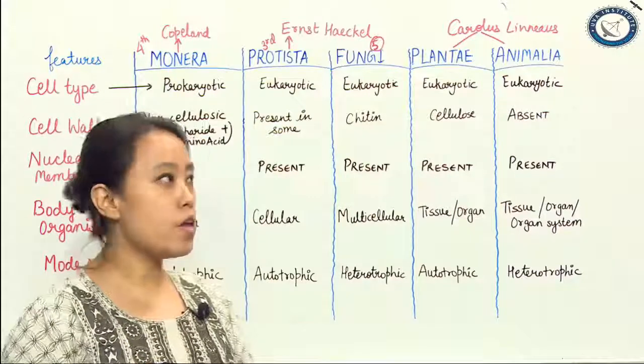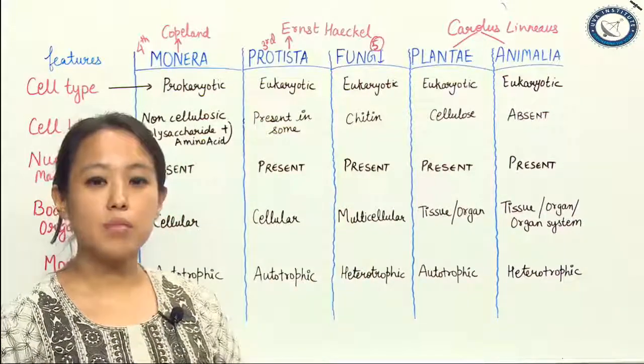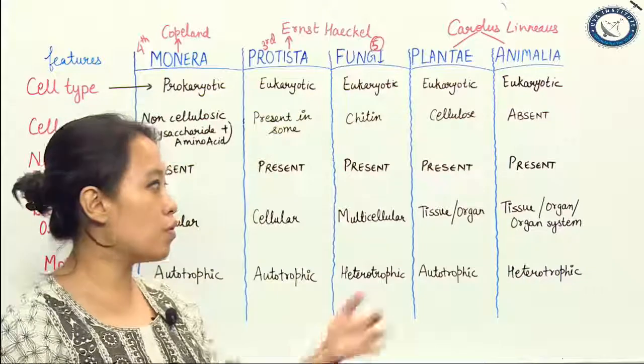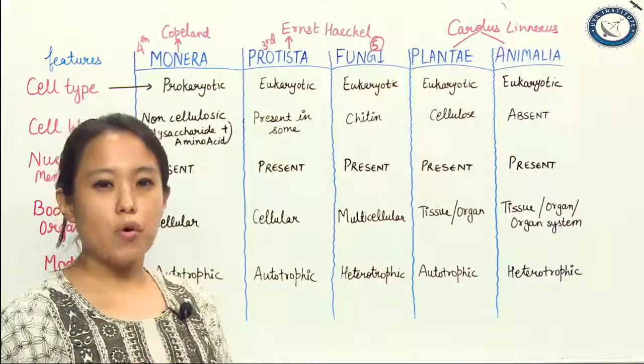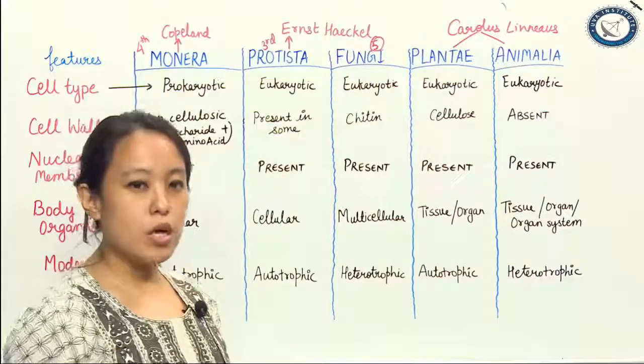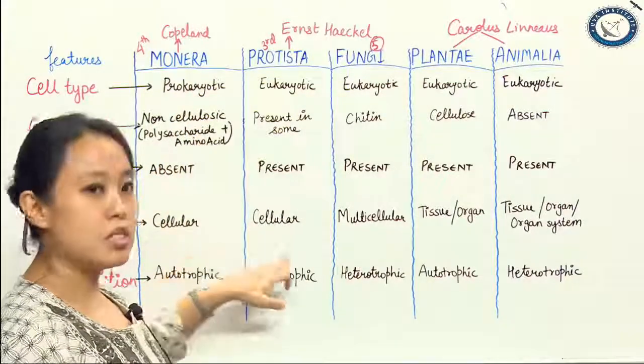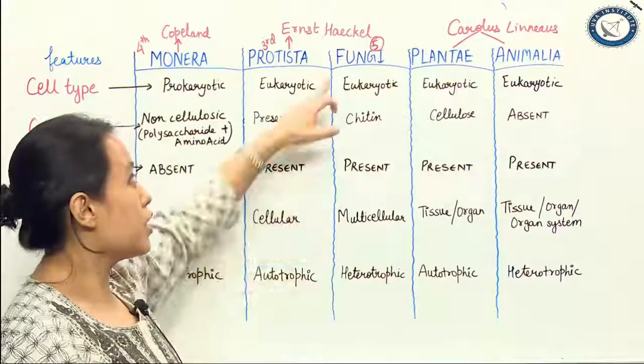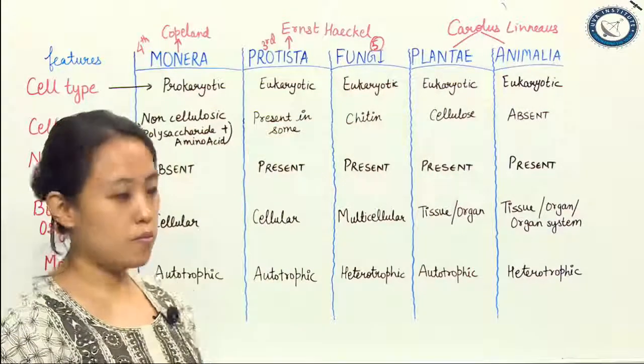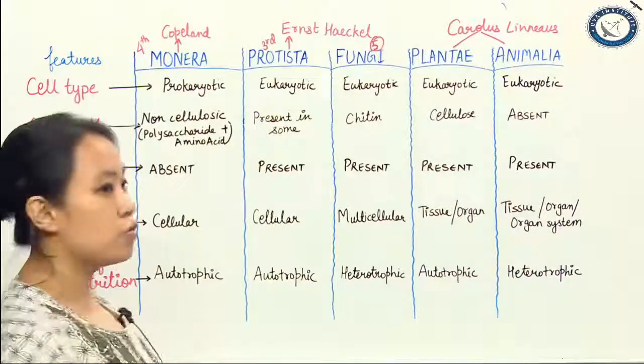Then we have body organization. Of course, we being the Animalia, kingdom Animalia participants, we will have tissue, organ system organization, but your Monera and Protista will have cellular level of organization, and the higher levels start from fungi. Last but not the least, the mode of nutrition.